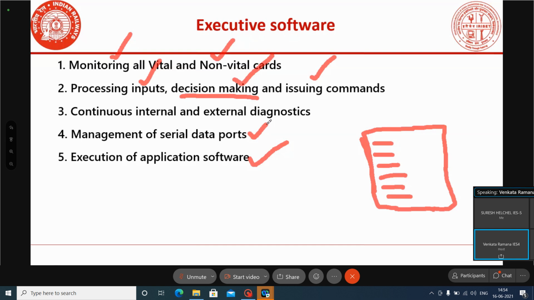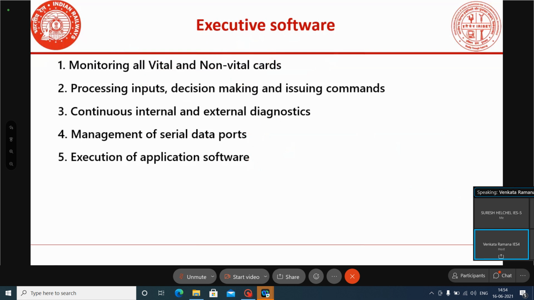If any communications are connected, they are all managed by the executive software. Simply, the executive software is the system software. This software will perform all the operations of the EI. All the operations of the EI means simply monitoring all the cards: vital input, vital output, and non-vital input output cards.